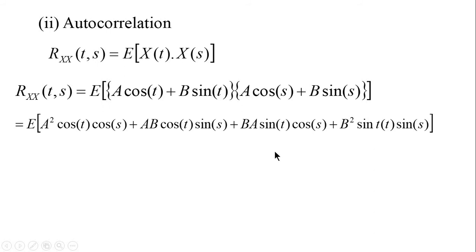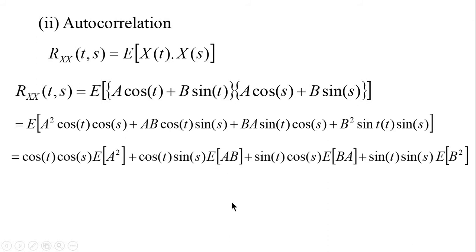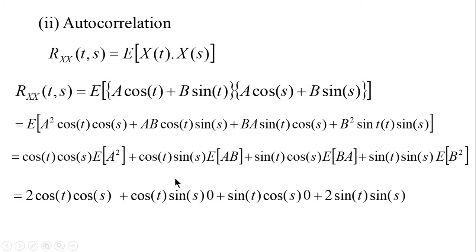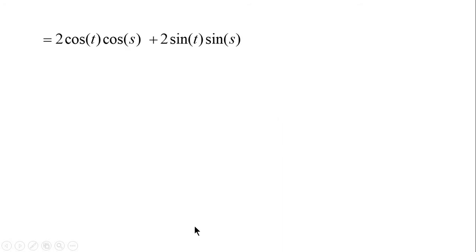You can remove those outside the expectation. Apply expectation for all the terms and then remove those outside. You know E[A squared] we have found out is 2. E[B squared] also is 2. E[AB] is 0 and E[BA] is also 0. So we get 2 cos t cos s plus 2 sin t sin s.